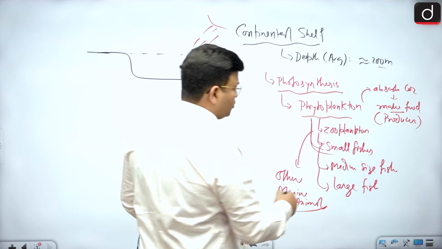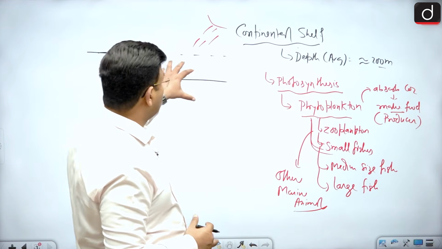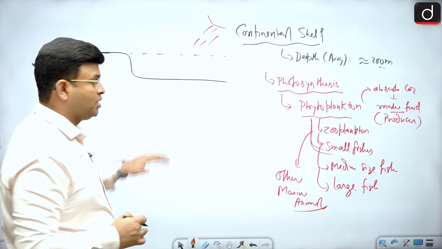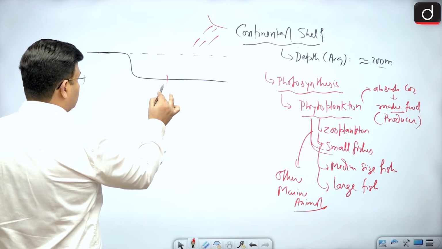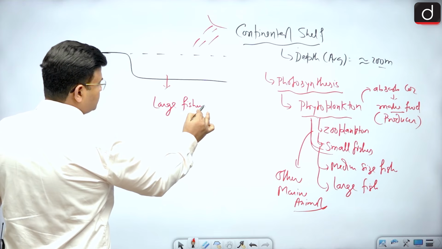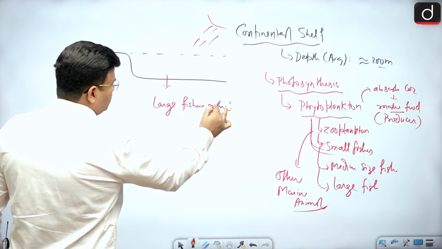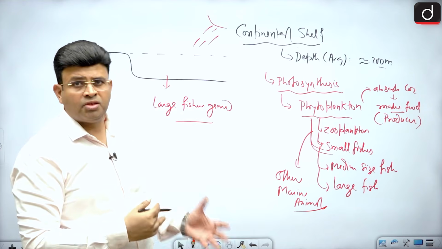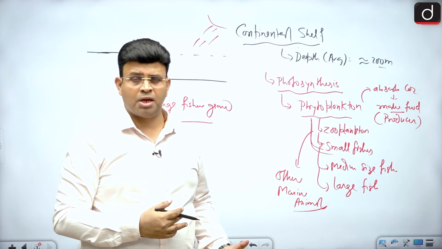In short, in the continental shelf there will be a large fisheries ground. Yes, a good amount of marine organisms can be found.